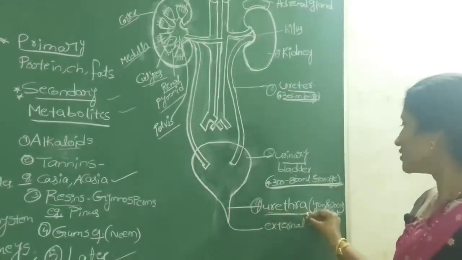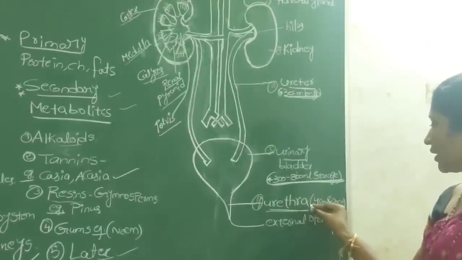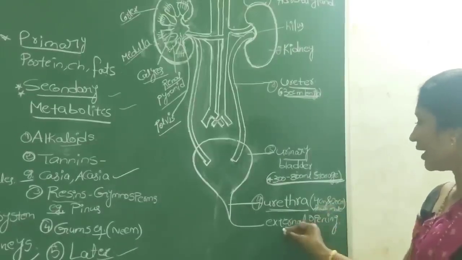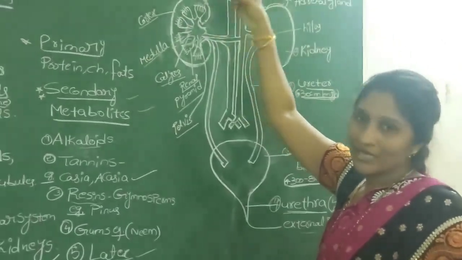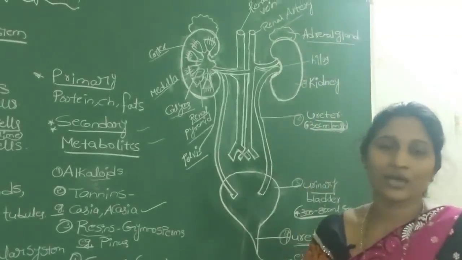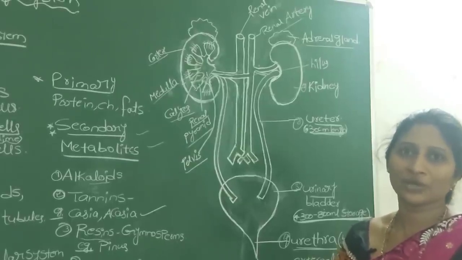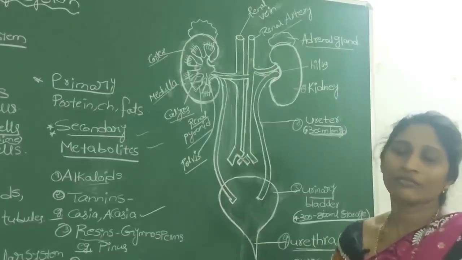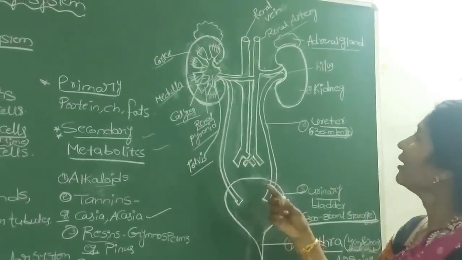And the urethra is the part through which urine passes. In females it is 4 centimeters in length, and in males it is 20 centimeters in length, and this is the external opening. Have you seen the small cap-like structures present over the two kidneys? These cap-like structures are known as adrenal glands. These adrenal glands also release different hormones which play a major role in our metabolic activities.